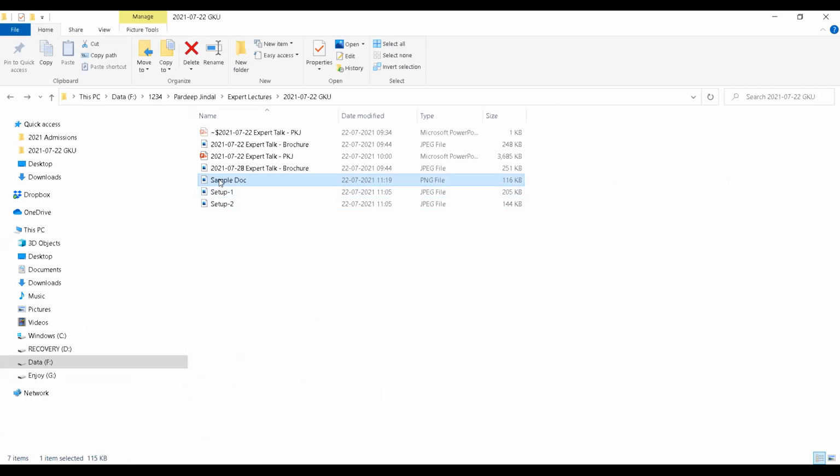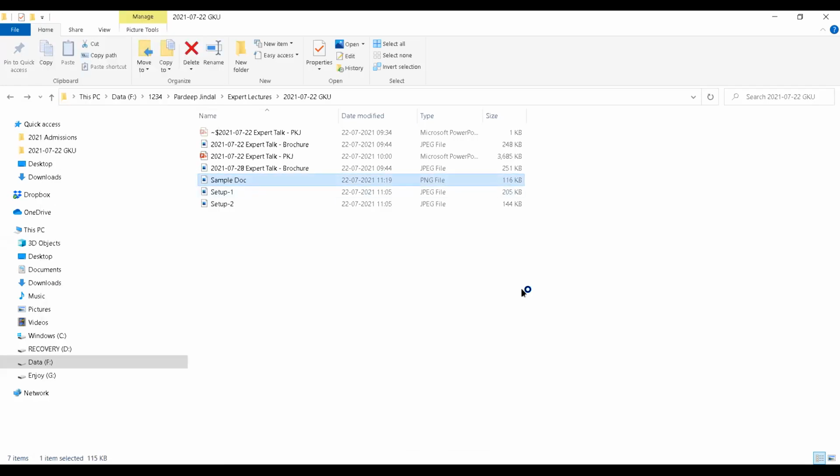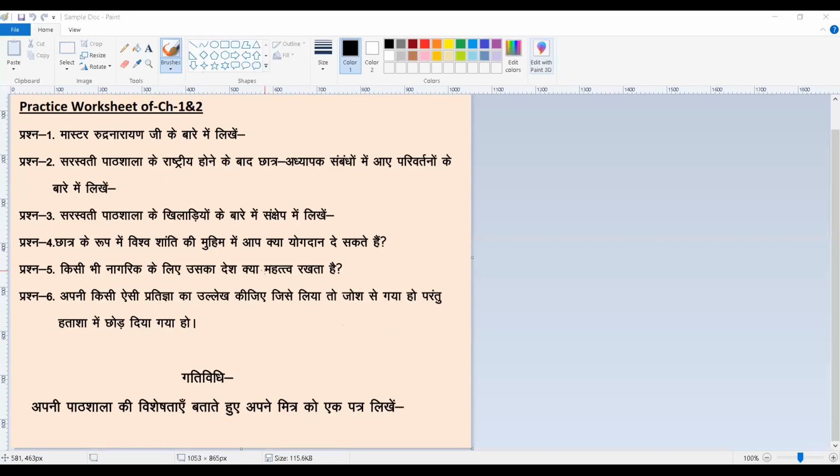Okay. So now I want to show that suppose this is one image which I can open in... Oh my God, I need to share one more screen. Just hold on. Are you able to read the content written in Hindi and English as well?